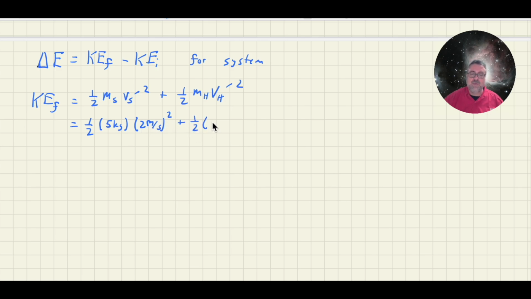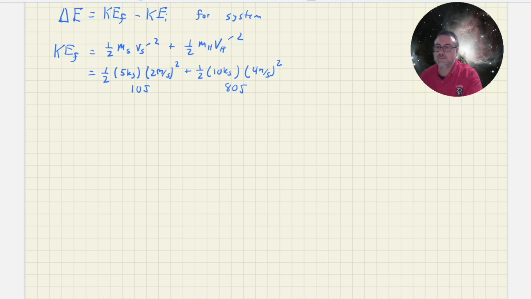Plus, Harry was 1/2 times 10 kilograms times afterwards he was going at 4 meters per second squared. All right, so 2 squared is 4 times 5 is 20. 20 divided by 2, this is 10 joules here. 4 squared is 16 times 10 is 160. Half of that is 80 joules. Okay, so the total final kinetic energy, adding these two energies up, is equal to 90 joules.